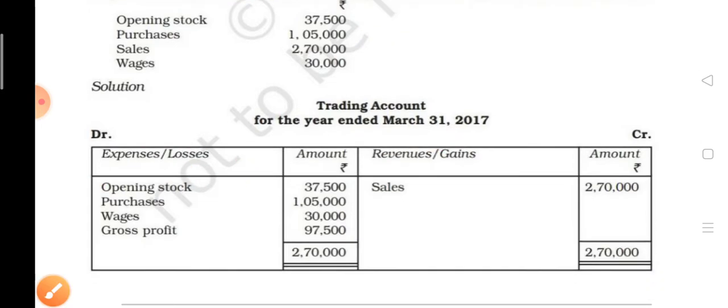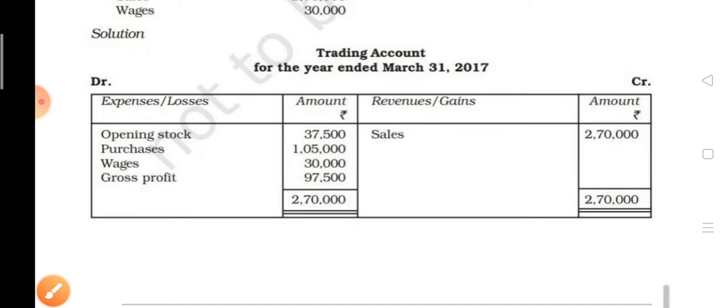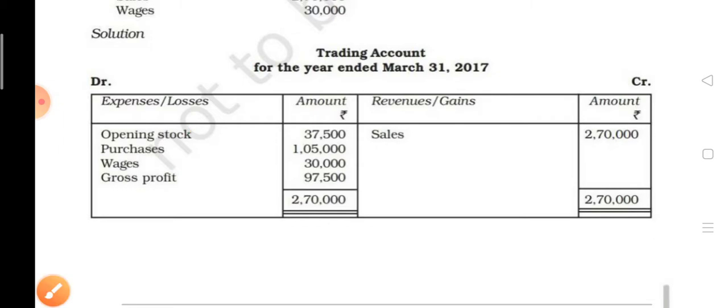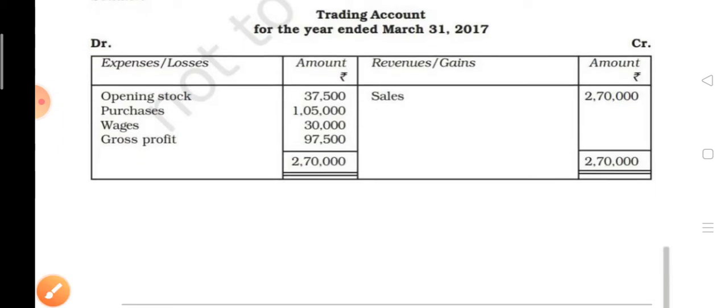And see here, the credit side is greater. Out of 2,70,000 subtract the amount of opening stock, purchases and wages, and the gross profit will come as 97,500. So in this way you have to prepare the trading account.